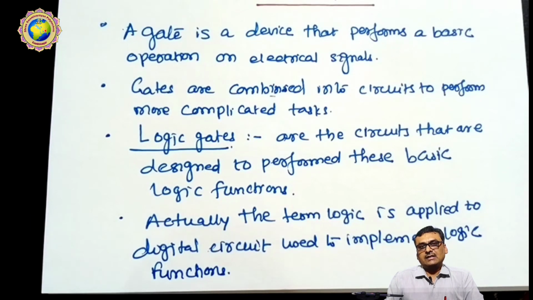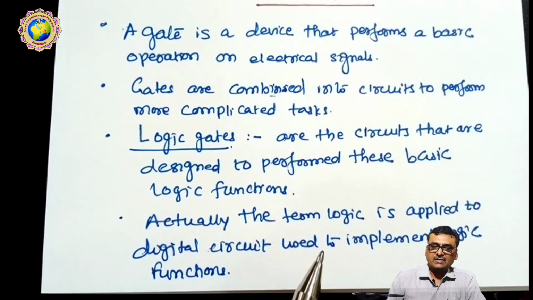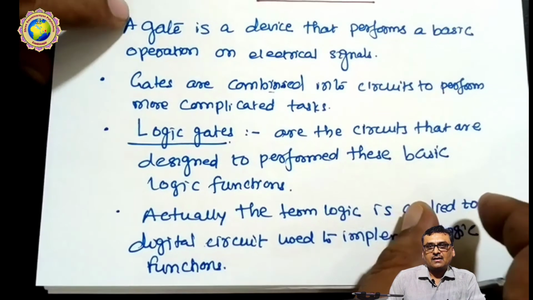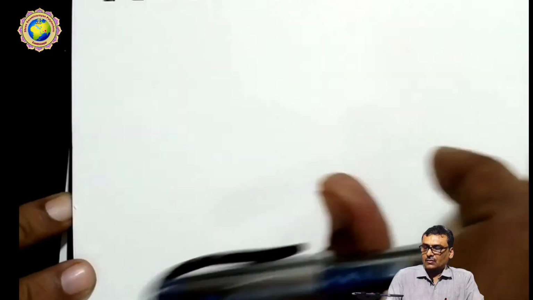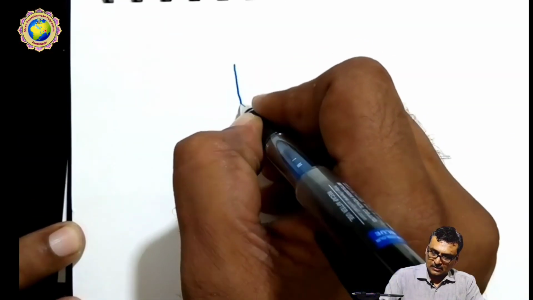So here we conclude that the basic term logic is applied to digital circuits, and with the use of these digital circuits in combinations of logic, we can have an output as per our requirement. So here I discuss these logic gates.